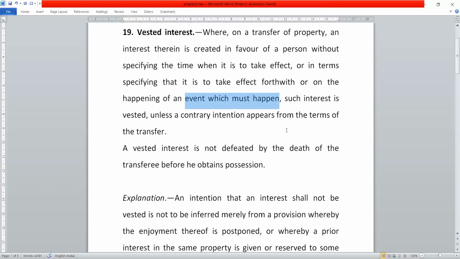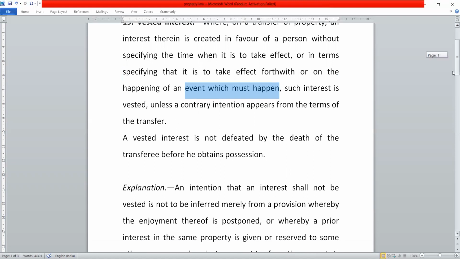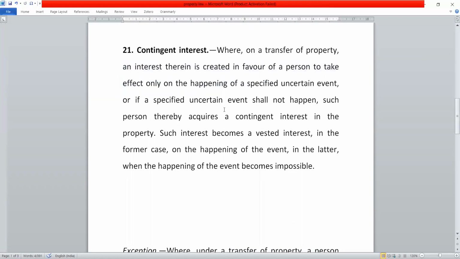So in case of vested interest, we are talking of an event which must happen, right? In case of contingent interest, we are talking about a specified uncertain event, or if a specified uncertain event shall not happen. So let's understand this by example.